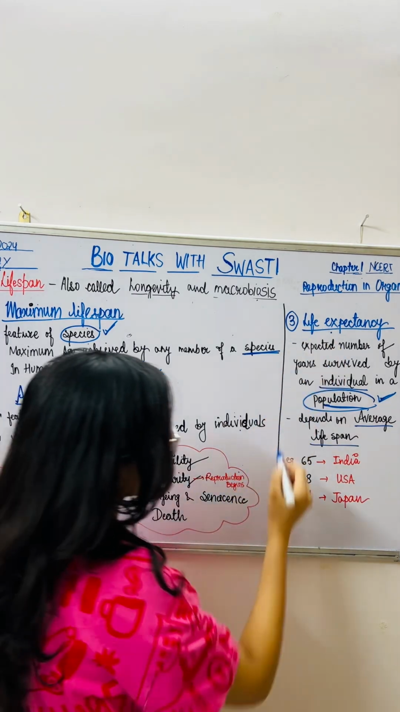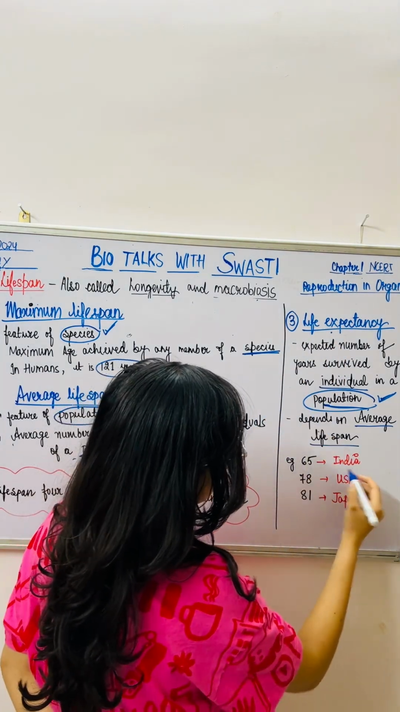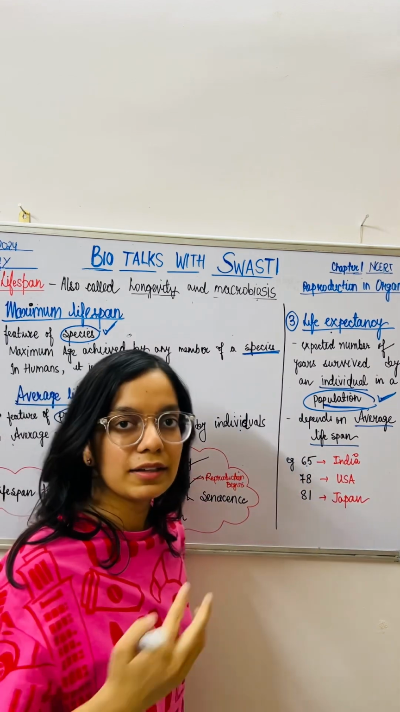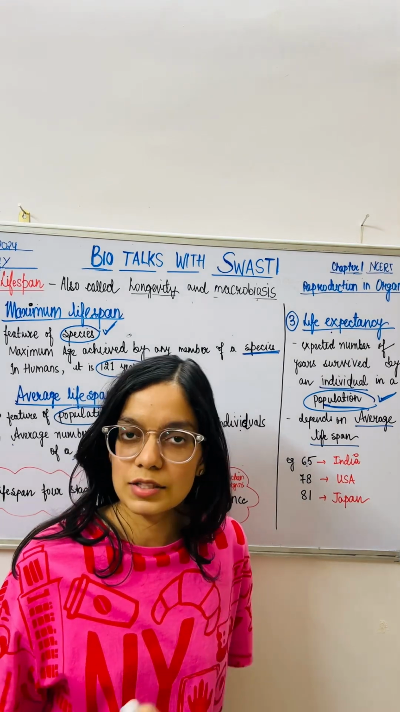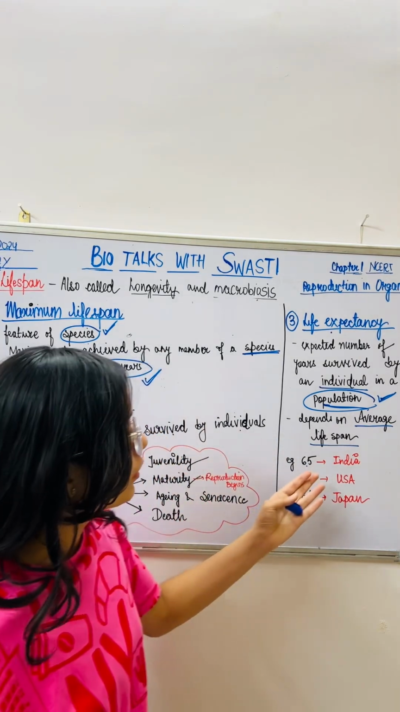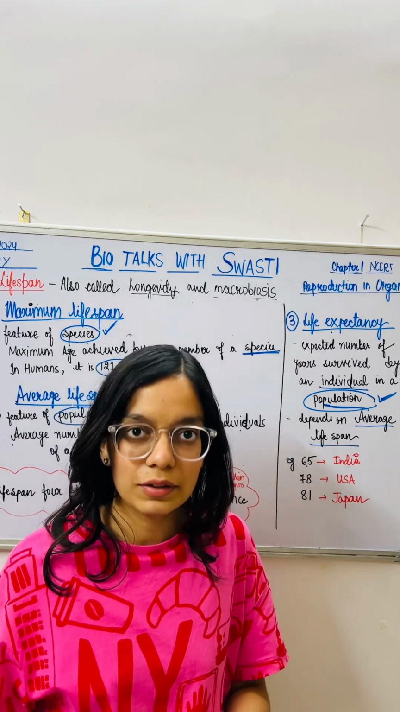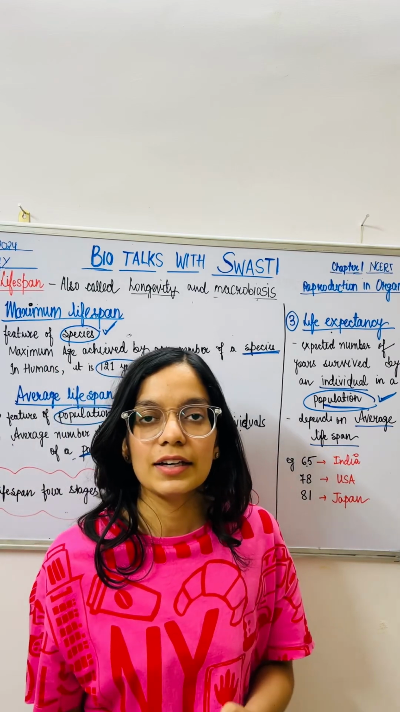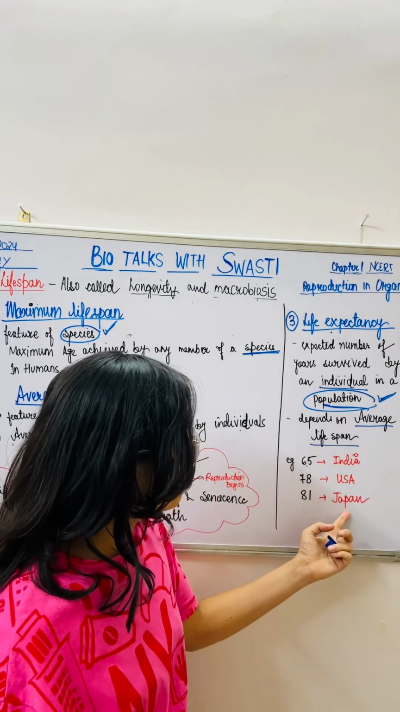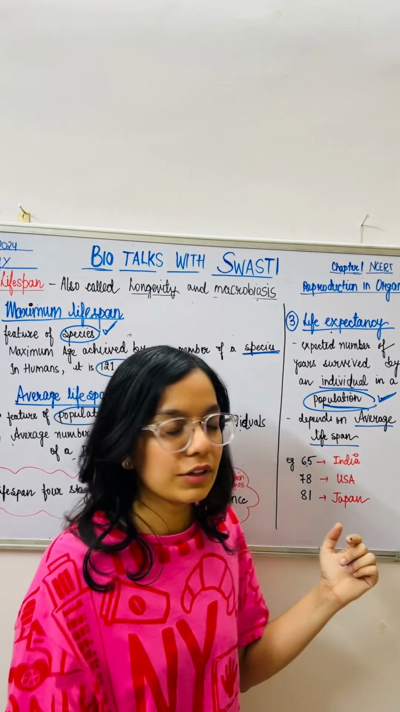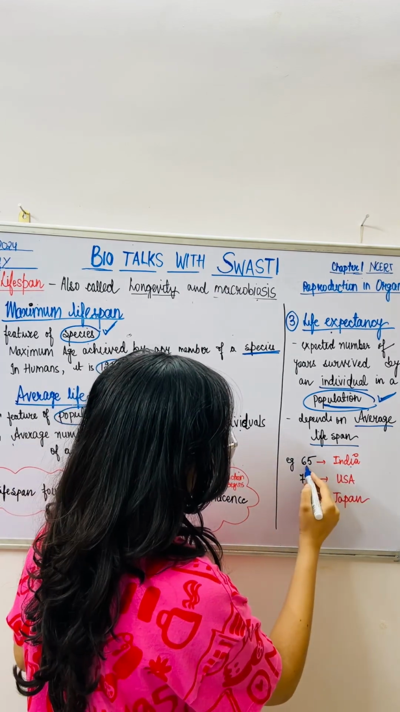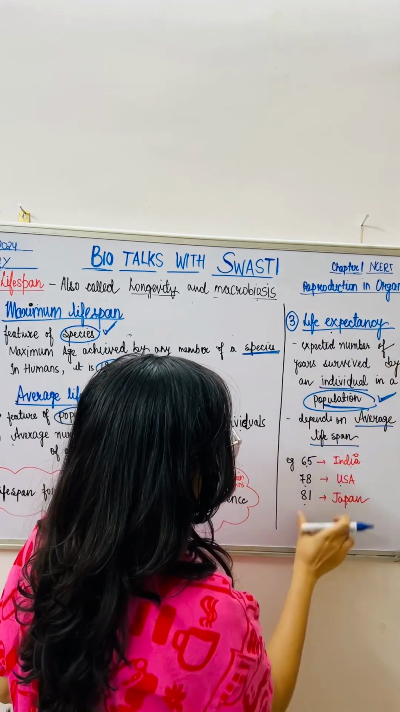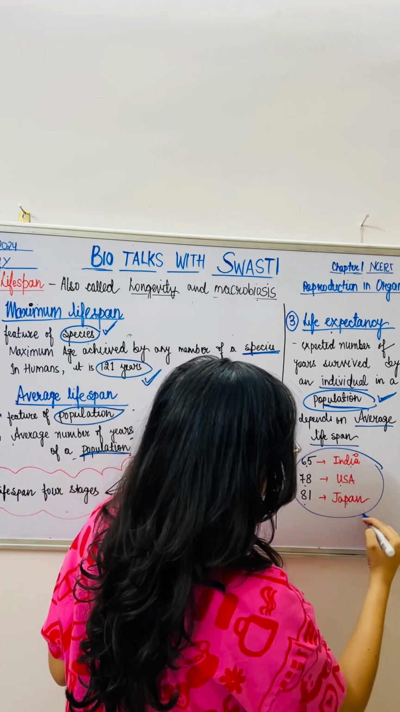Now the life expectancy of people in India is 65. It is because the medical facilities in our country have improved massively, so the life expectancy of people has also increased. Now in USA it is much more, it is a developed country. India is still a developing country. Japan is also very much ahead of India. So in India it is 65, in USA it is 78, and in Japan it is 81. This is the life expectancy of people in these three countries that you have to remember.